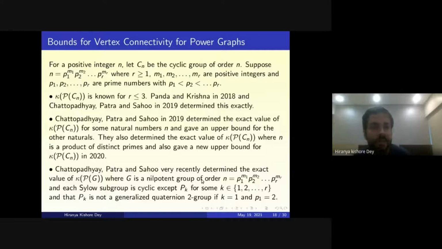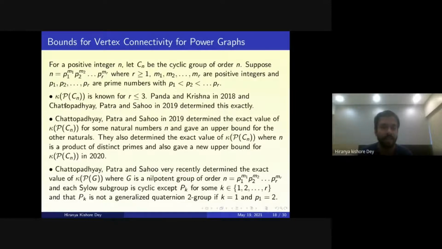So now we come to some bounds for the vertex connectivity of power graphs. There have been a lot of works on bounds for the vertex connectivity of even cyclic graphs. So let Cn be the cyclic group of order n. Suppose n equals P1 to the power m1, P2 to the power m2, going up to Pr to the power mr. This is the prime decomposition of the number n, where the mi's are positive integers and the pi's are distinct prime numbers.